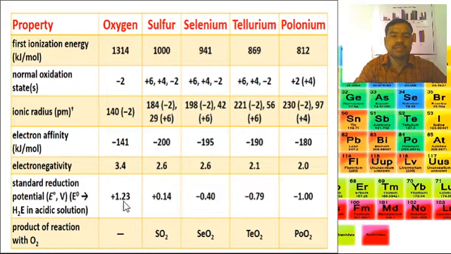Then products of reactions with oxygen. For the oxygen molecule it is nil. Sulfur gives SO2, selenium SeO2, tellurium TeO2, and polonium PoO2. These are the products of reactions with the oxygen molecule. These are the physical trends in group 16 elements.